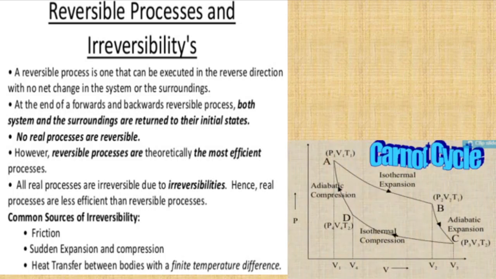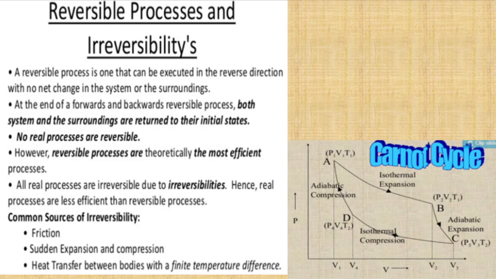In the Carnot cycle, the working substance undergoes a series of thermodynamic processes. The process starts from point A. Point A represents the thermodynamic system, which has some state variables P1, V1, T1.